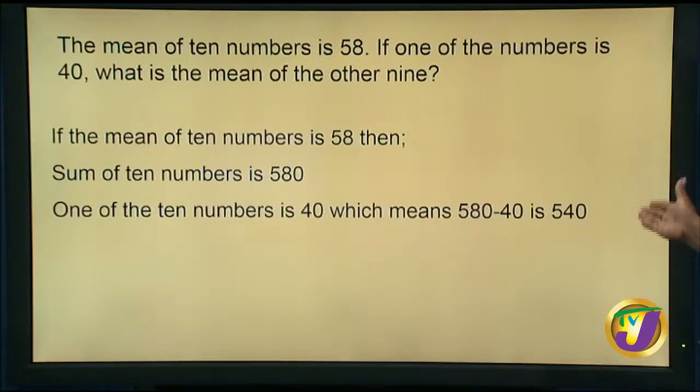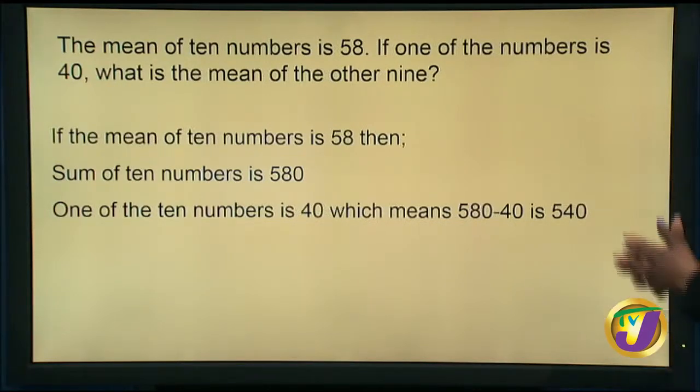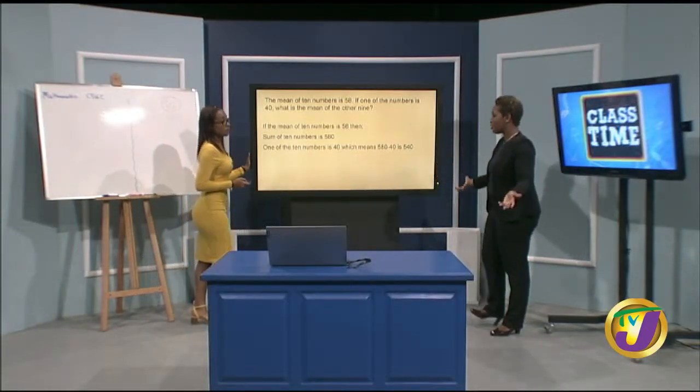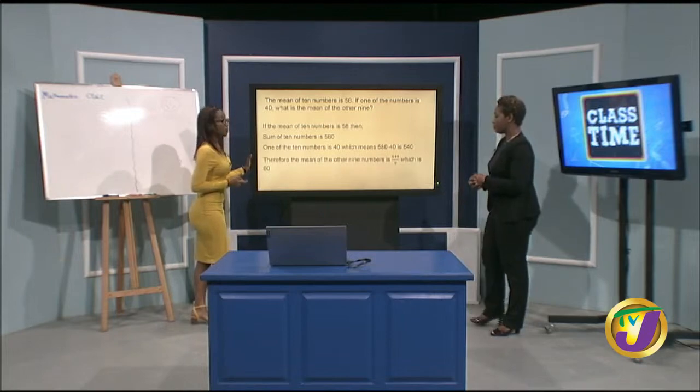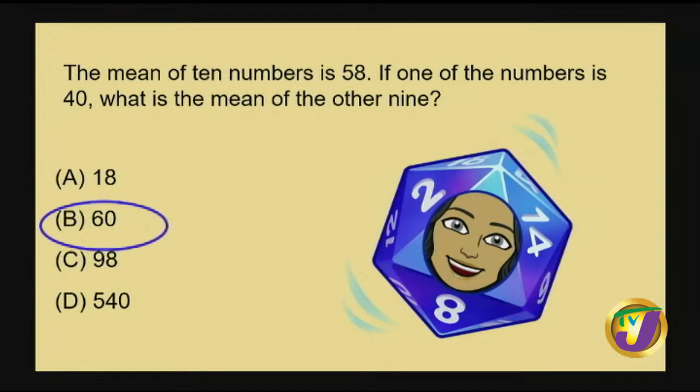What we know now is that 540 is the sum of the remaining 9 numbers, and we're asked to find the mean of the 9 numbers. So we're going to just divide by 9. When we divide by 9, we arrive at 60. So now we see 98 would have definitely been out.